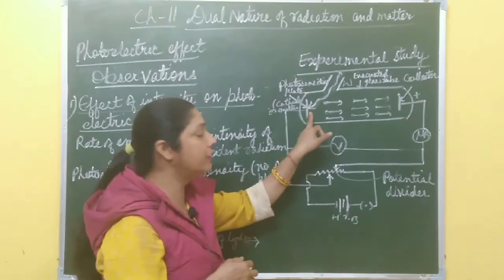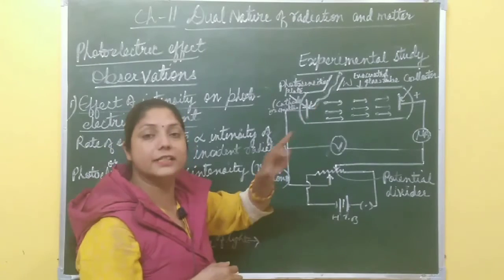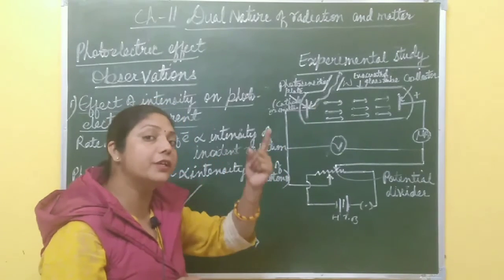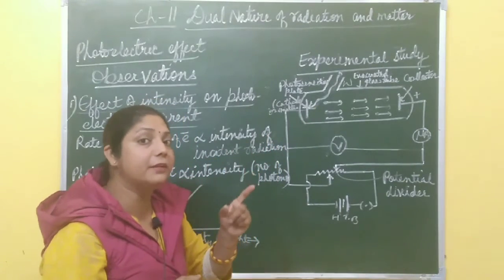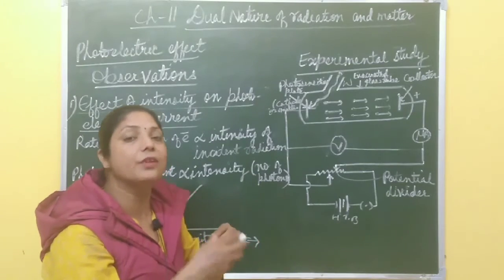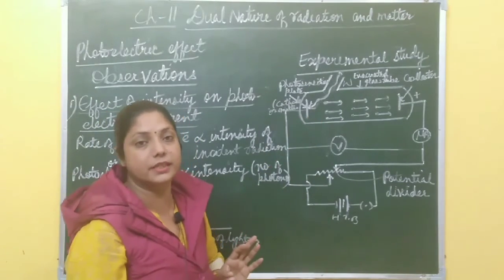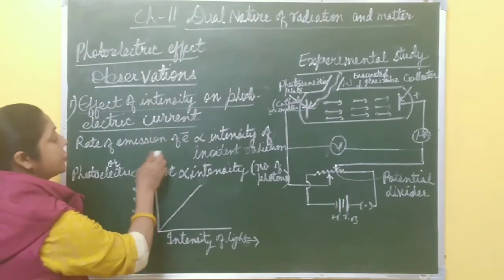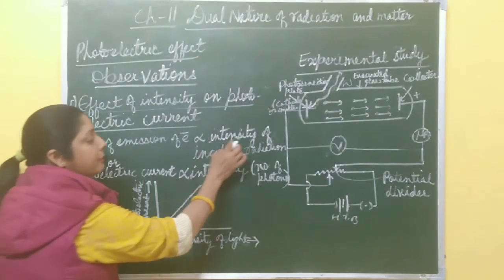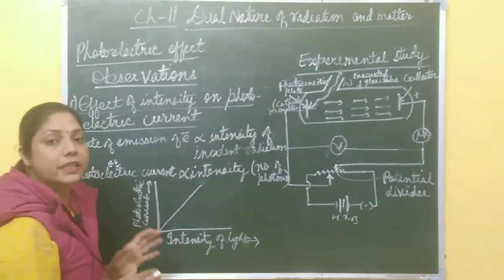If one photon falls, then it ejects only one electron, and photons are related to intensity. It means the higher the intensity, the higher the number of photoelectrons emitted by this photosensitive plate. So the rate of emission of photoelectrons is directly proportional to the intensity of incident radiation.